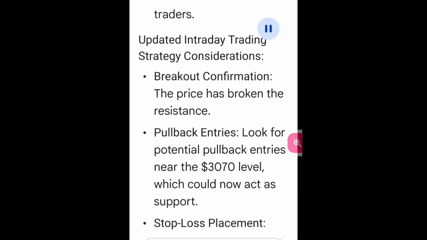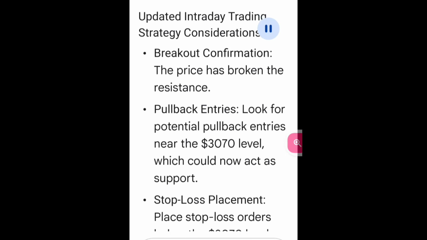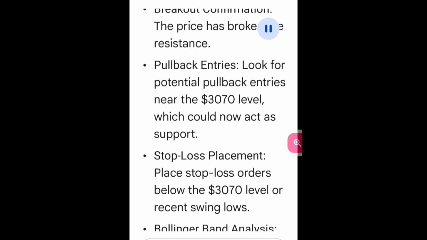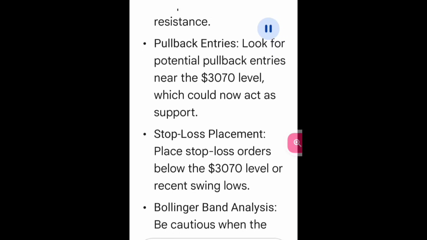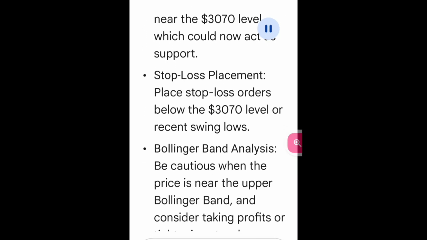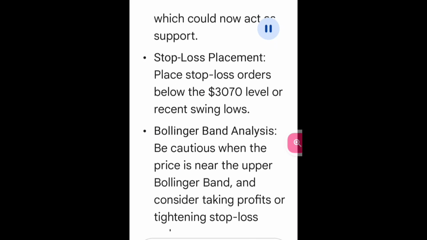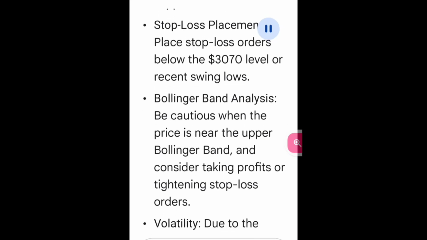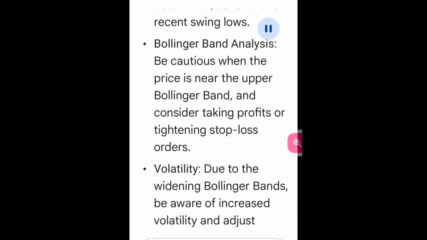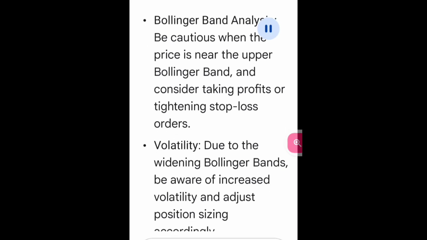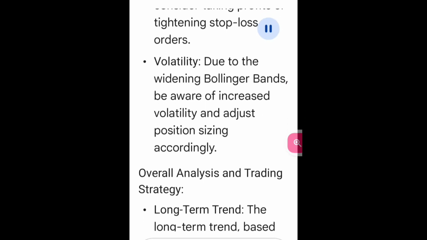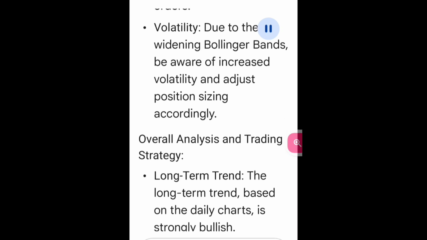Breakout confirmation. The price has broken the resistance. Pullback entries. Look for potential pullback entries near the $3,070 level, which could now act as support. Stop loss placement. Place stop loss orders below the $3,070 level or recent swing lows. Bollinger Band analysis. Be cautious when the price is near the upper Bollinger Band and consider taking profits or tightening stop loss orders. Volatility. Due to the widening Bollinger Bands, be aware of increased volatility and adjust position sizing accordingly.